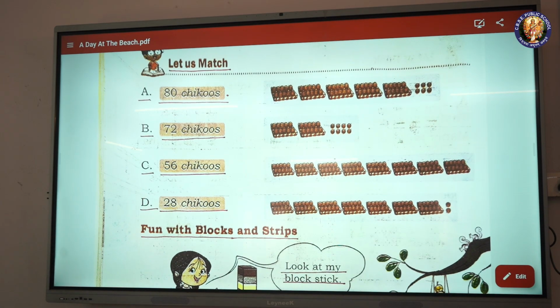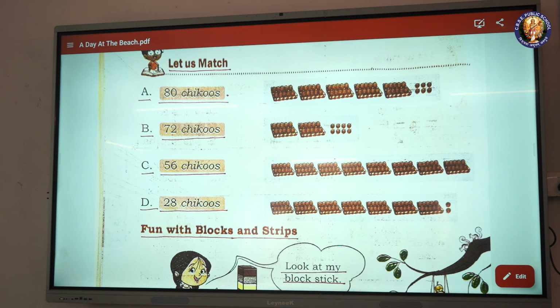Let us match. A. 80 chikus, B. 72 chikus, C. 56 chikus, D. 28 chikus.